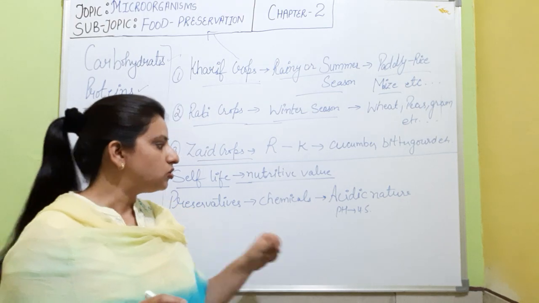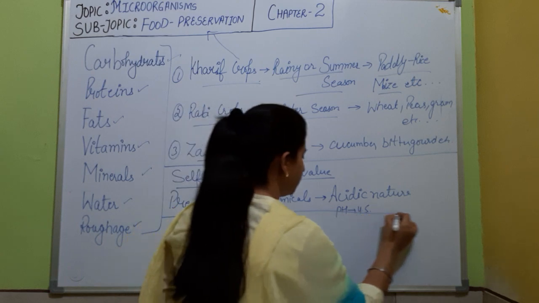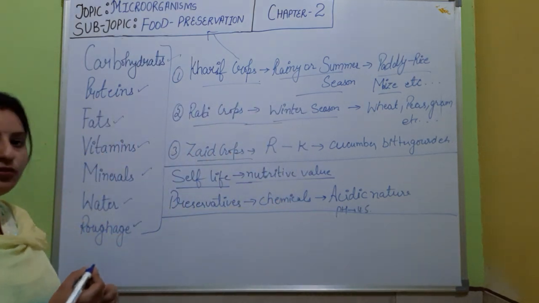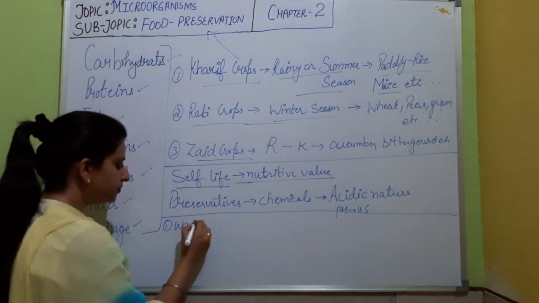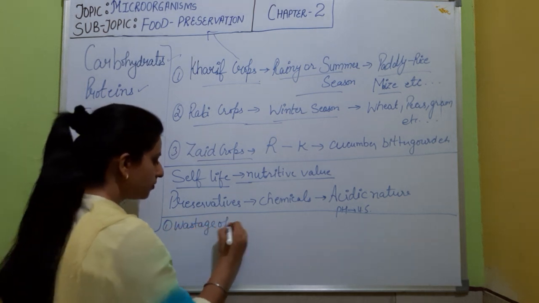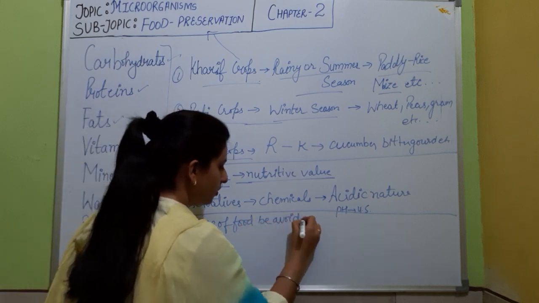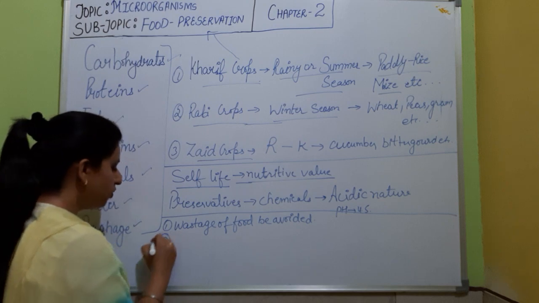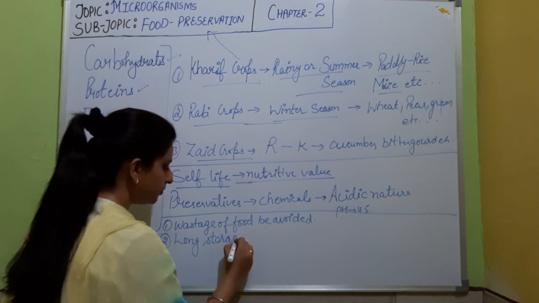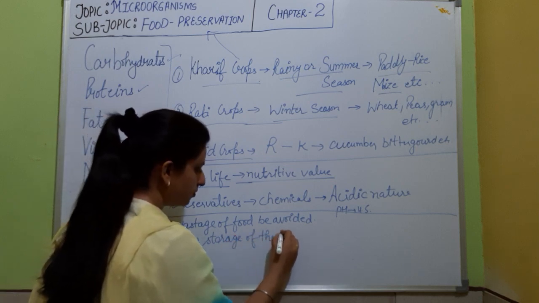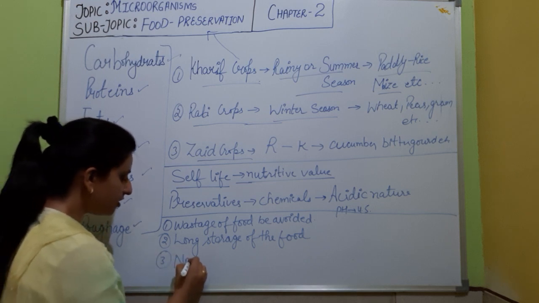Next, what is the purpose of food preservation? First is to avoid the wastage of food. Second is for the long storage of the food. Third is for eating non-seasonal food.